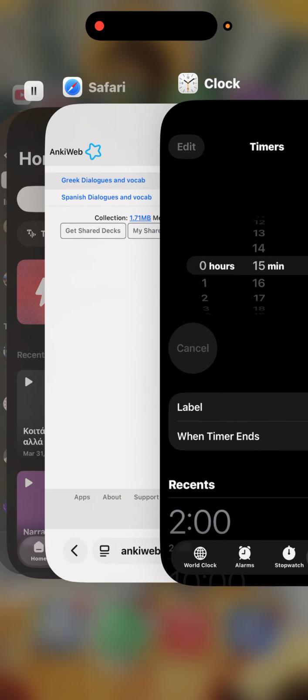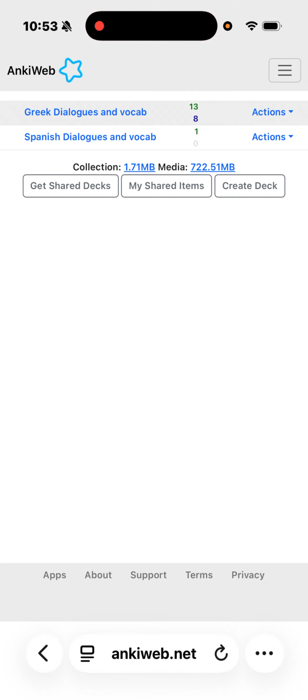And you can see if I go to Anki Web, I have some Greek words and Greek dialogues. Greek is currently my focus. When I'm learning Spanish, I also do this same practice, so I'll have 15 minutes dedicated to a Spanish text. But Spanish is not my focus right now. So pretty much for Spanish, I only learn these dialogues. I don't break down the words that I don't know, but I will go back and review the whole dialogue, and I do that for Greek as well. So I take the individual words and I take the whole dialogue.